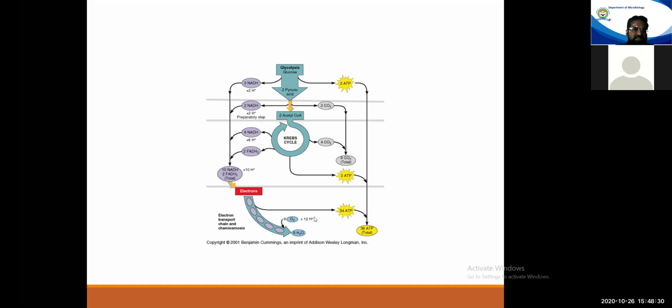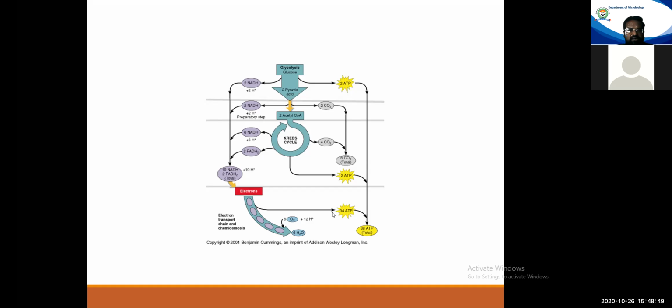There is a set of reactions. After going through the electron transport chain, these NADH2s and FADH2s result in generation of about 34 molecules of ATP.